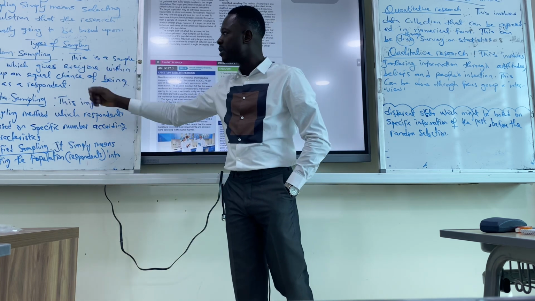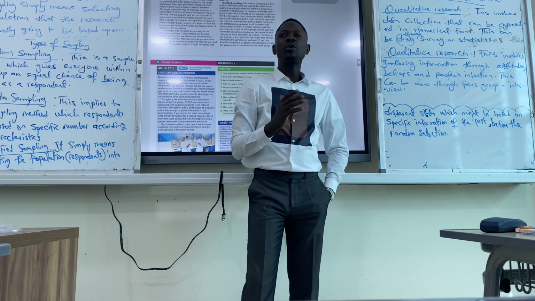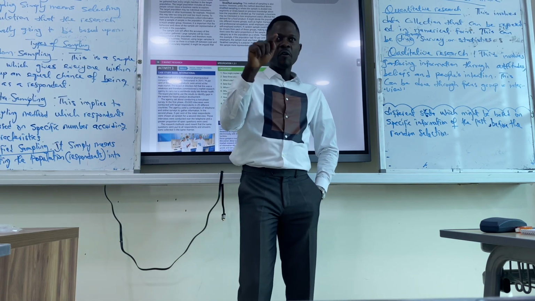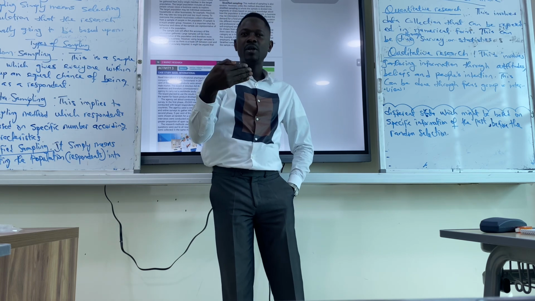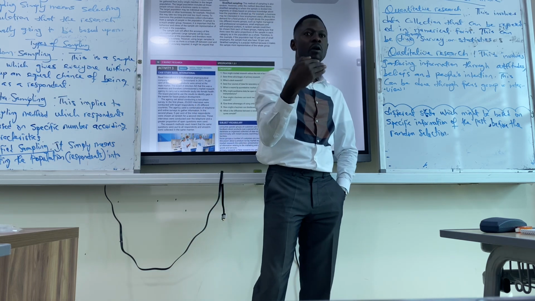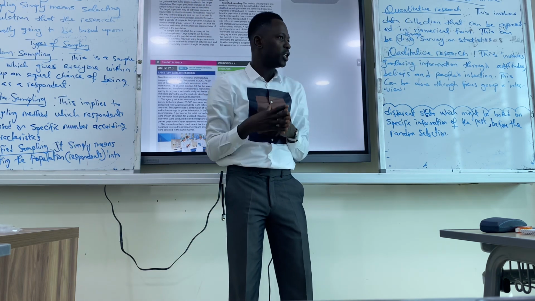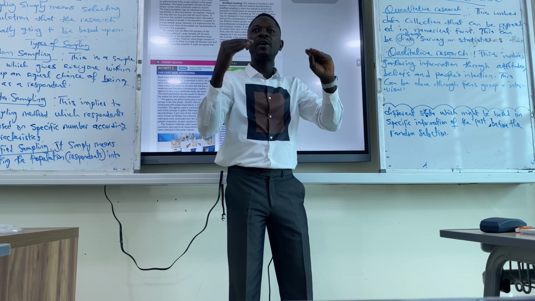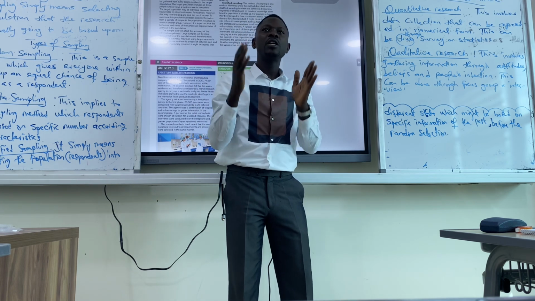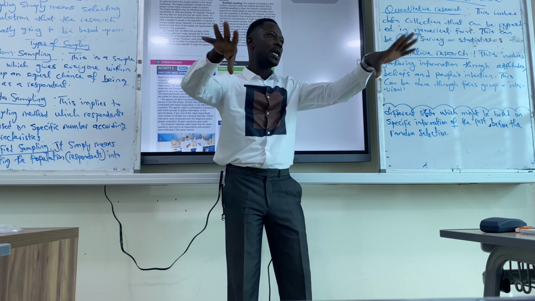So what are the types of sampling we have? We have random sampling. Why do we call it random sampling? We call it random sampling because this group of people that we have chosen, this group from the sample, has an equal chance of being chosen. So we have selected 100 people out of the population. Out of these 100 people, all of them have an equal chance to be part of the respondents, because we're going to pick them at random.